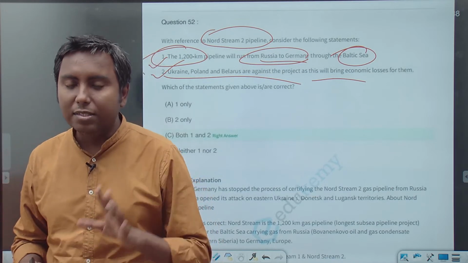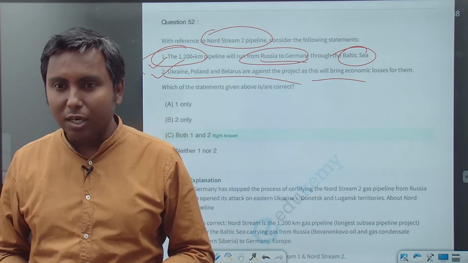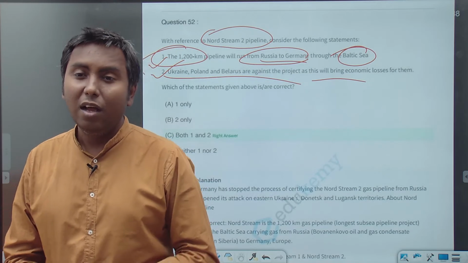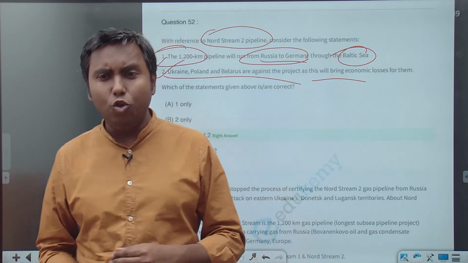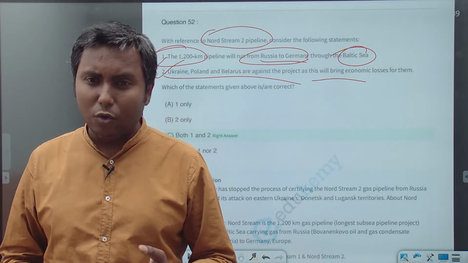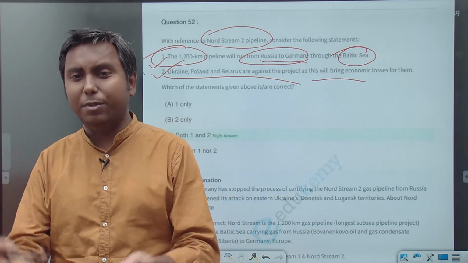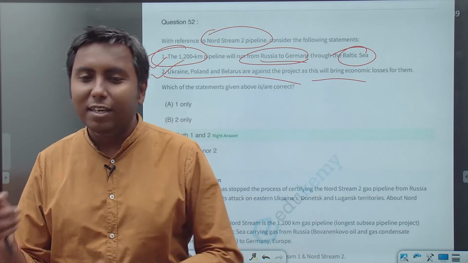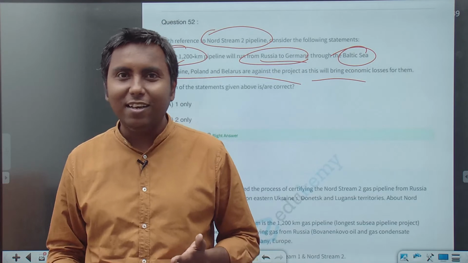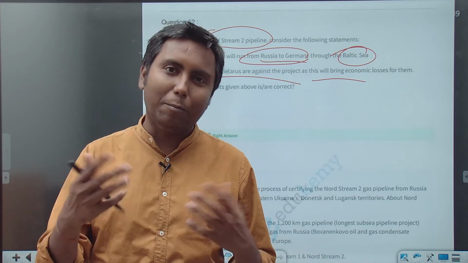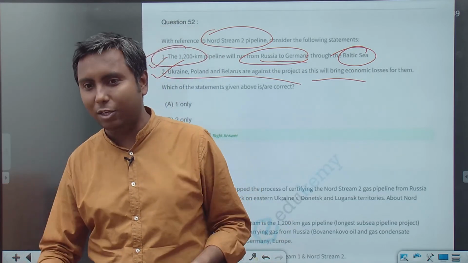No, Mr. Ravi. See, mostly, unless the data is very important, UPSC will not play with data. Again, I am saying most of the time, not always. Yes, I know that there is this tukka trick that as soon as you see a digit or a number, that statement will be wrong.